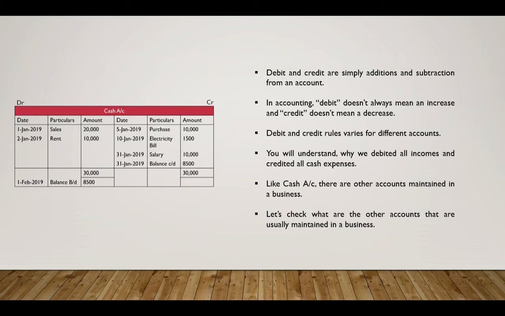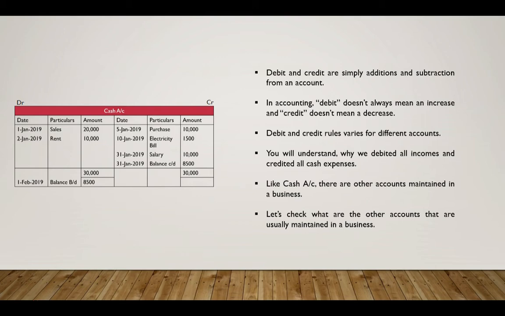So there is a common perception that debits is always a good thing and credit is like a negative thing, but it is not like that. Debits and credits are simply additions or subtraction from an account, and debit doesn't always mean an increase and credit doesn't always mean a decrease. So there are rules as to what accounts increases with a debit and decreases with a credit, and there are rules as to what accounts decreases with a debit and increases with a credit.